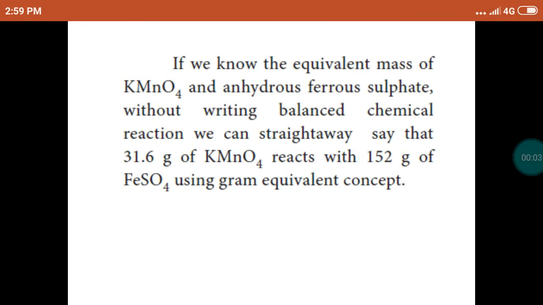So consider a reaction between potassium permanganate and ferrous sulfate. If we have an unbalanced equation, we can explain the reaction with the help of gram equivalent concept. For a balanced reaction, we can utilize mole concept. Gram equivalent concept is enough to explain an unbalanced reaction.